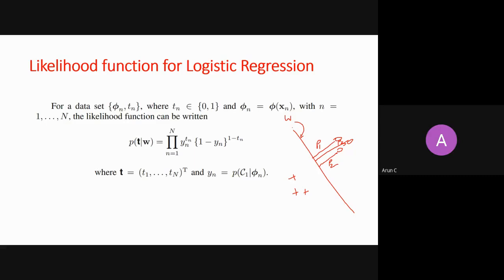Distance from the hyperplane will not be a probability, right? So you may be in the right direction, but the answer is not correct. Distance can be 100, distance can be 1000, so it cannot be a probability. I'm saying it's a probability. How to convert the distance into a probability?